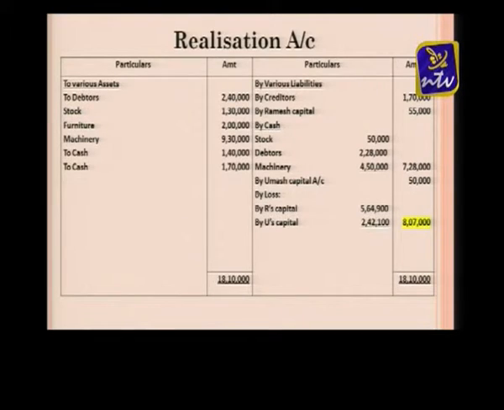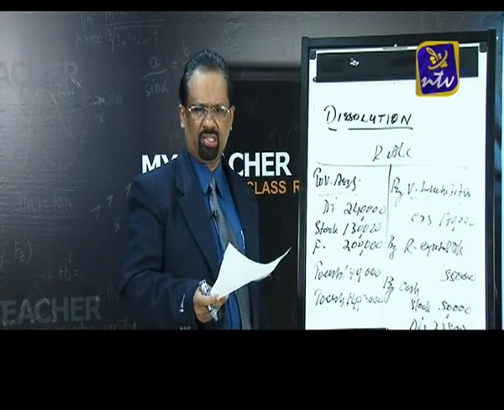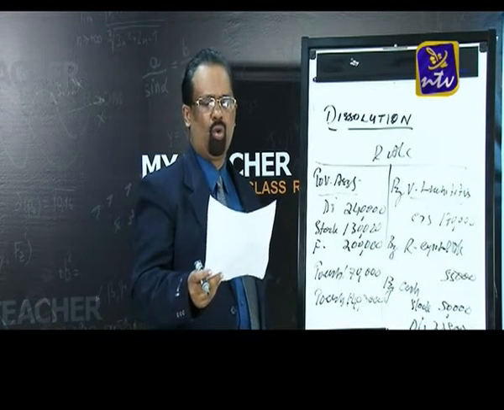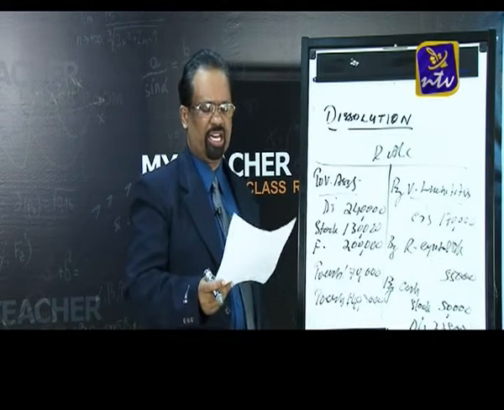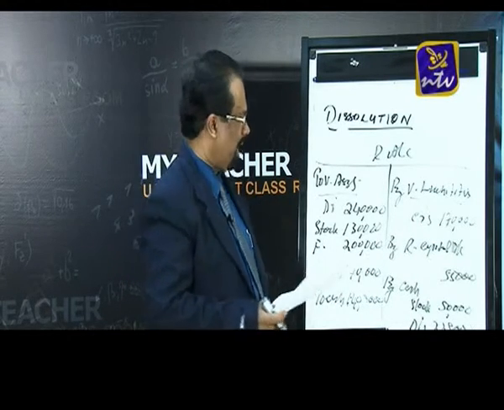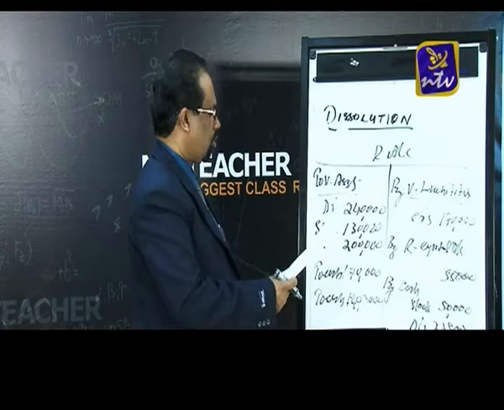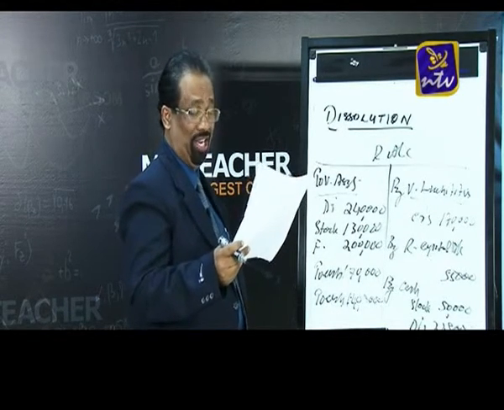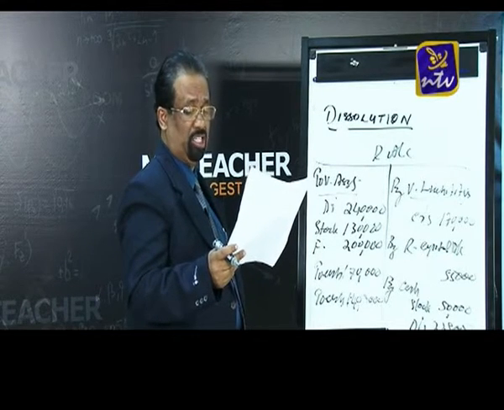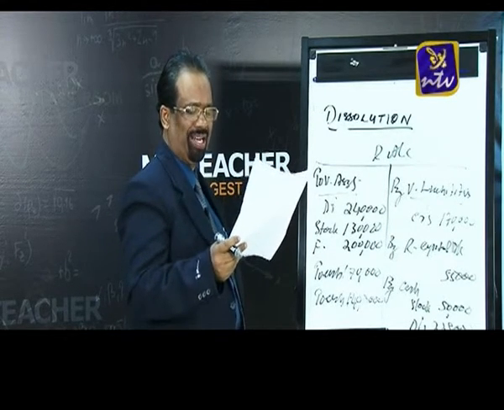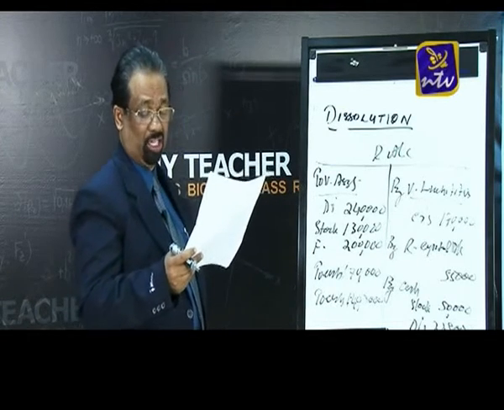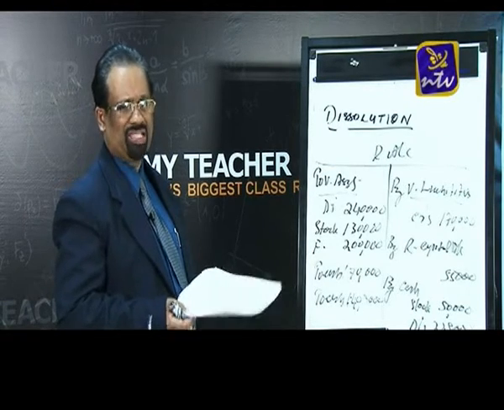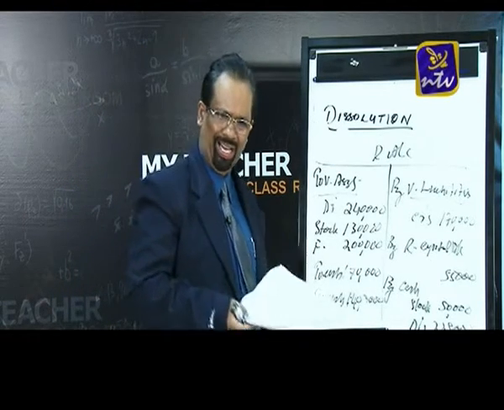Then next, creditors were paid in full. After collecting all the money, our next procedure is settling the liabilities. You can see only one liability is there, that is creditors. The creditors are paid by the firm by passing a journal entry, realization account debit to cash account, 1,70,000. And over and above all this, the last adjustment is an unrecorded bill for repairs for 1,60,000 which was settled at 1,40,000.